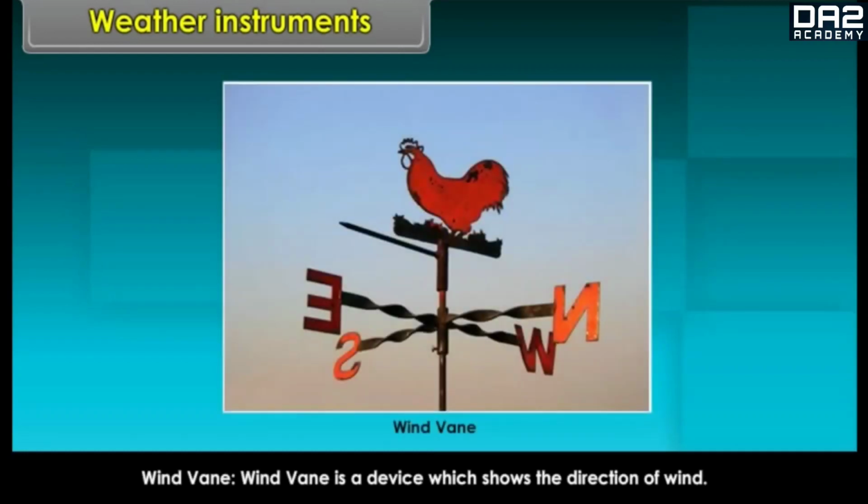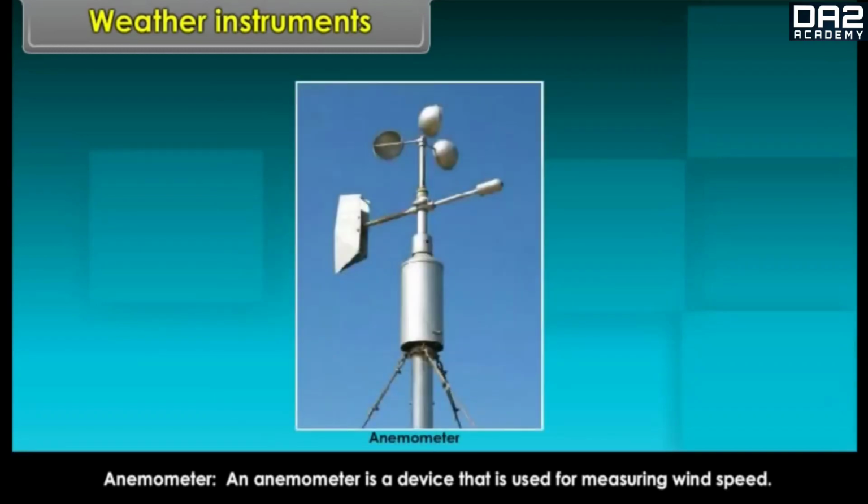Wind vane. Wind vane is a device which shows the direction of wind. Anemometer. An anemometer is a device that is used for measuring wind speed.